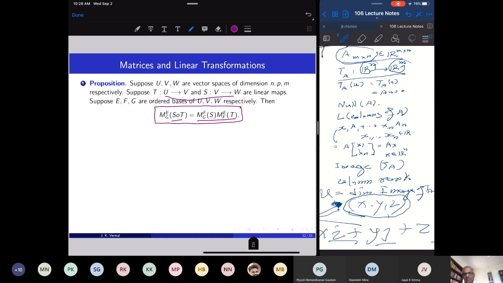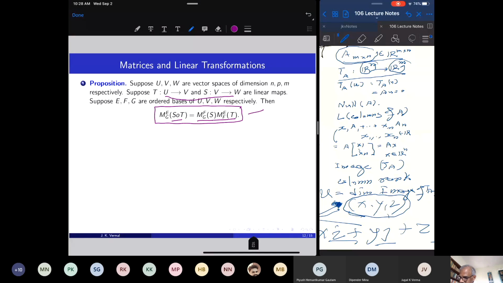The composition of two linear maps is a linear map. So S∘T is a linear map from U to W, and I can construct the matrix of S∘T with respect to bases E and G, and this matrix is the product of the matrices of S and T. So the matrix of the composition is actually the product of the matrices of the linear transformations.